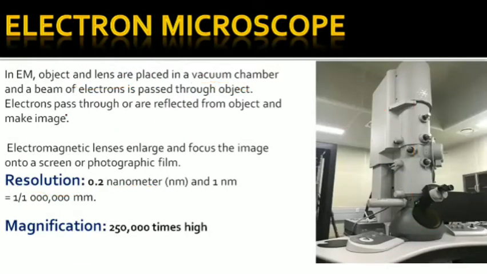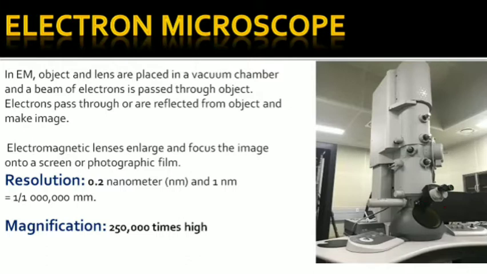Here we now see the electron microscope, which is used mostly in research labs or sometimes in hospitals as well. Here is the objective lens on this side, and here is the eyepiece.